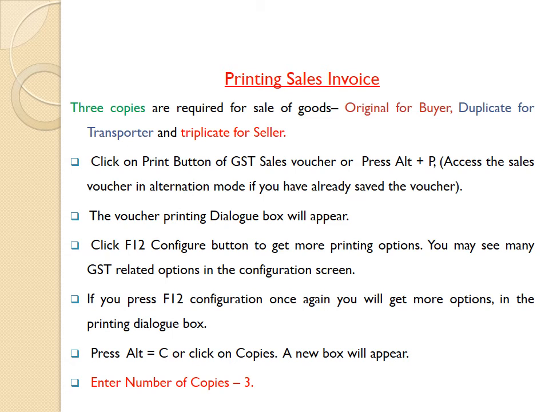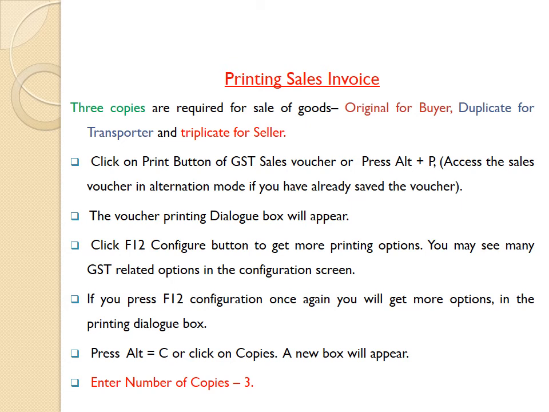Click F12 configure button to get more printing options. You may see many GST related options in the configuration screen. If you press F12 configuration once again, you will get more options in the printing dialog box.